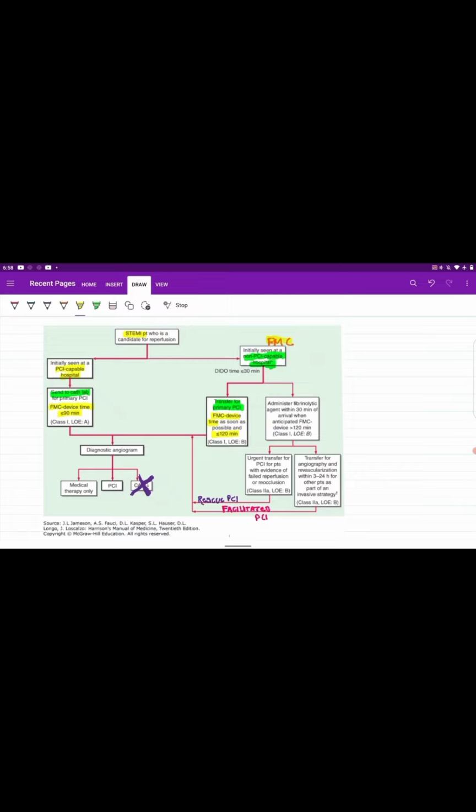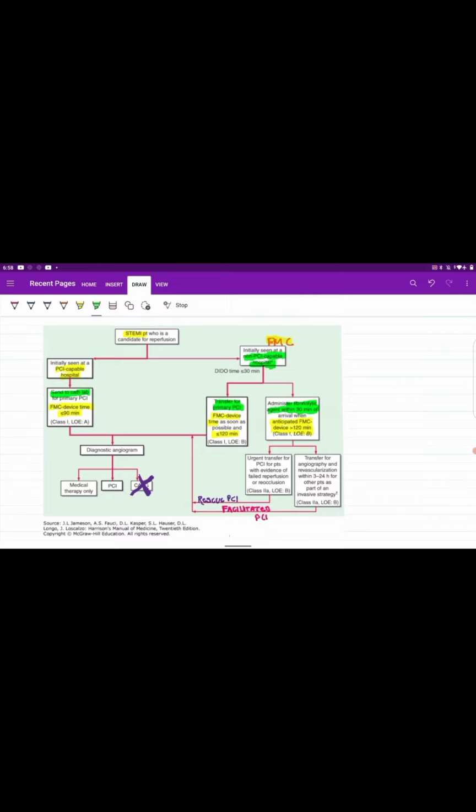But what if the anticipated first medical contact to device time is more than 120 minutes? Then we will not transfer the patient to a PCI hospital. In the same non-PCI capable hospital, we will administer the patient a fibrinolytic agent within 30 minutes. This is known as door to needle time. Door to needle time is about administering a fibrinolytic drug like streptokinase. It should be less than 30 minutes.